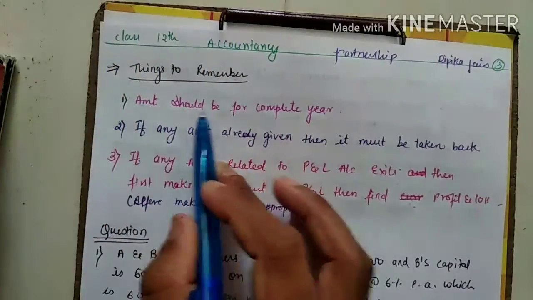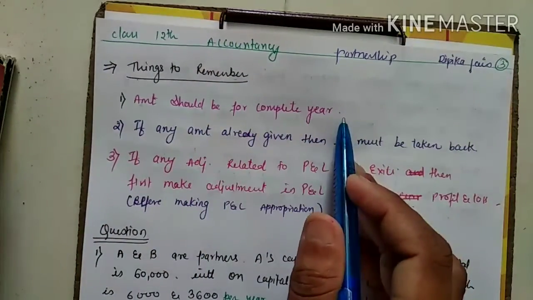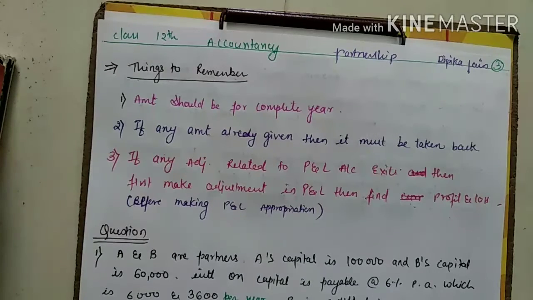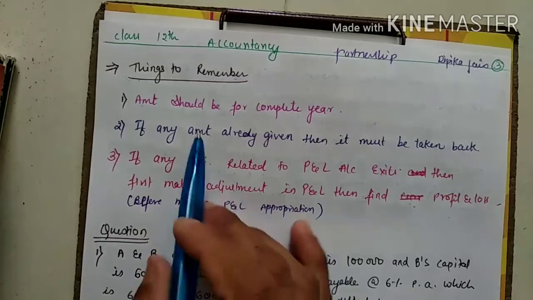First, the amount should be for the complete year. It means if any amount is given for a month, first convert it into the complete year, then you have to record it in the P&L appropriation account. If a salary is written as, for example, 2 months is 2,000, then 1 month is 1,000, so the complete 1 year becomes 12,000. This is the way you have to convert the terms into a year.